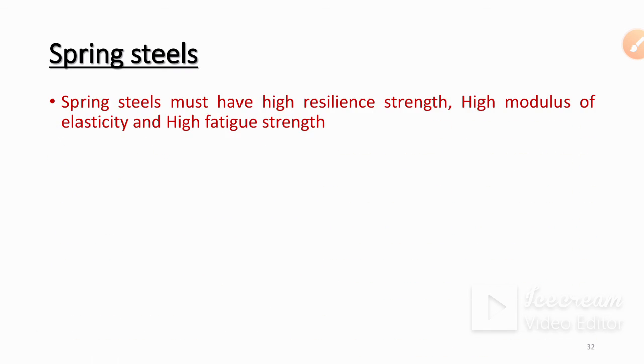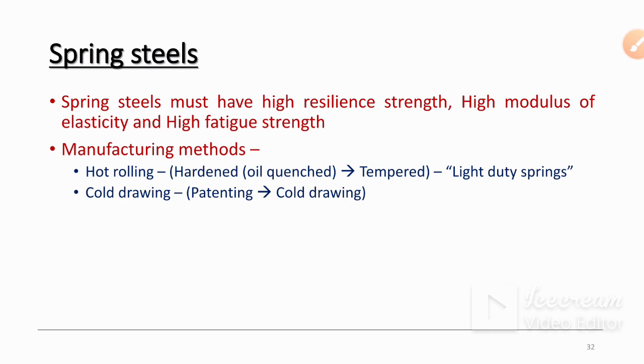Then spring steels. Spring steels must have high resilience strength, high modulus of elasticity, and high fatigue strength. Manufacturing methods for spring steels are hot rolling, hardening by oil quenching, tempering, then for light duty springs, cold working, patenting, and cold working.